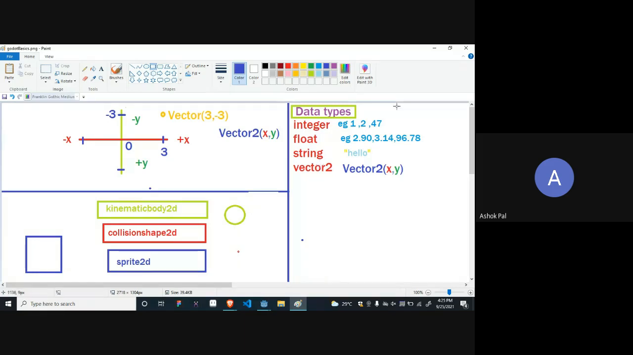Okay, integer, float, string, vector 2. These are the names. If you want, you can take a screenshot, but we will provide this in the PDF after the session. We will provide all the materials. I have also completed the game and I will provide it after the session. You can play with it and figure out the code. Okay, let's continue.